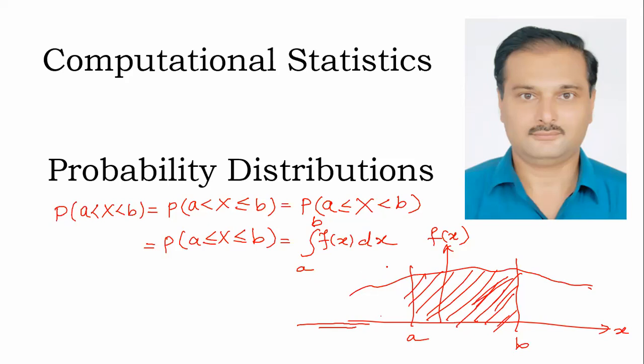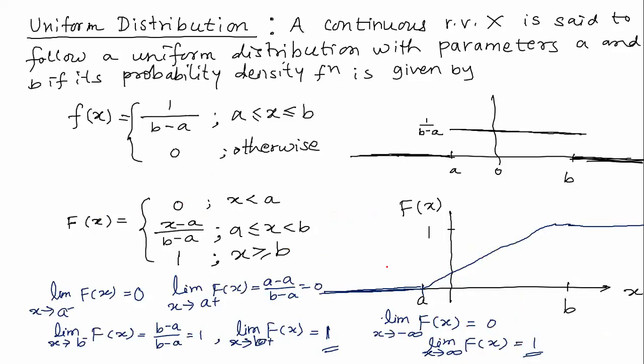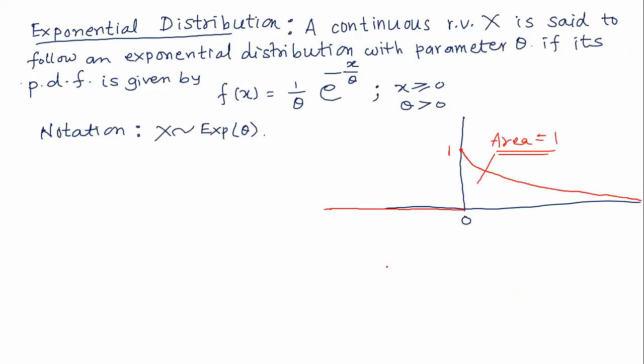But it really matters when x is a discrete random variable. There are so many special discrete random variables, such as Bernoulli, binomial, Poisson, hypergeometric. In those, if you are asked the probability that x is greater than or equal to 1, and the probability that x is greater than 1, there is a difference between these two when x is discrete. So this happens. Now, with regard to this exponential distribution, I have already told that this PDF always satisfies two properties.